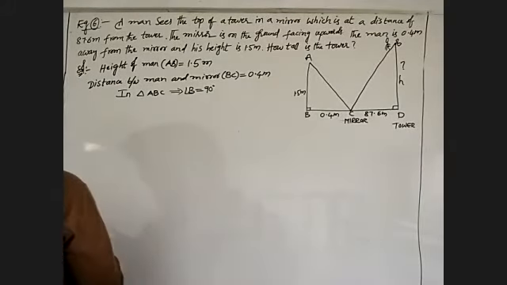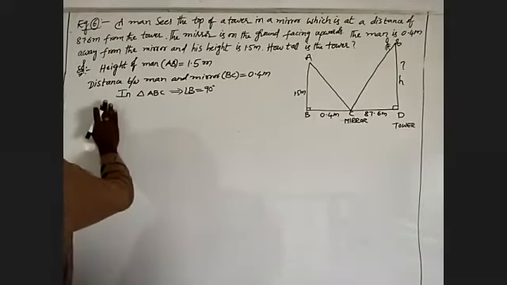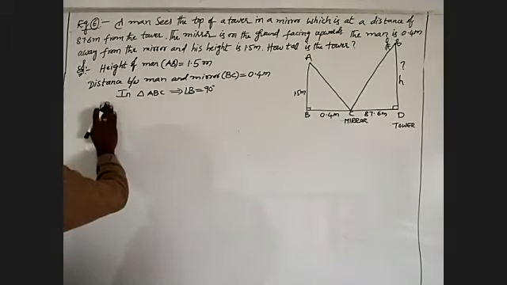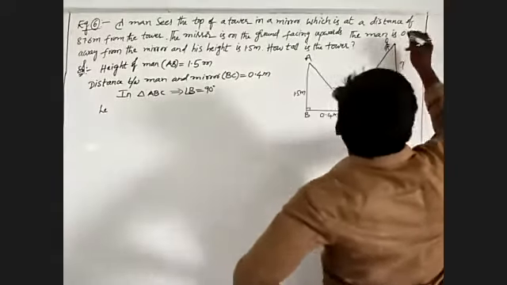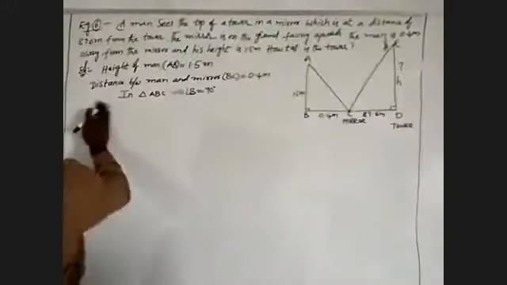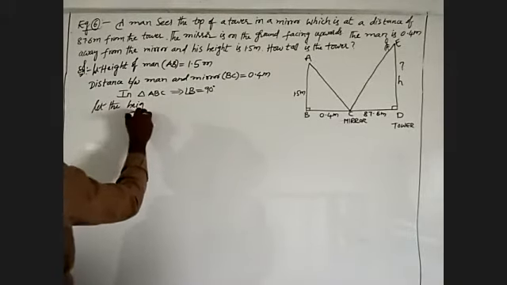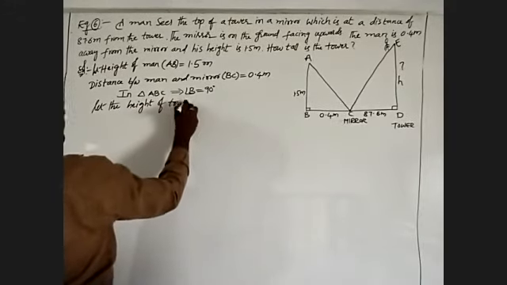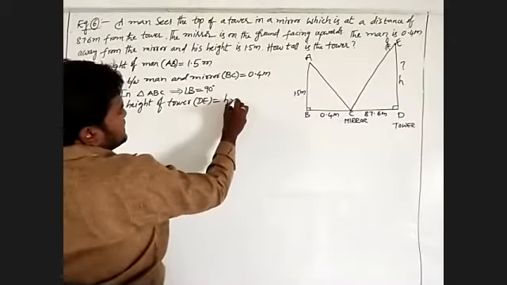After that we take the second one, that is the tower. Let the height of the tower be DE, and take DE as H meters.